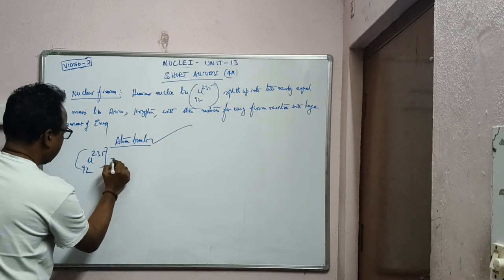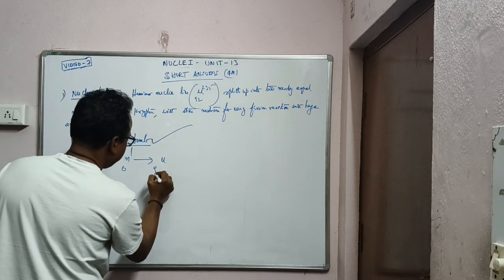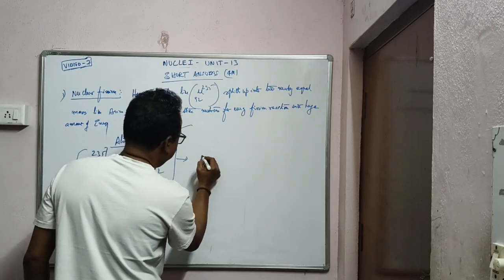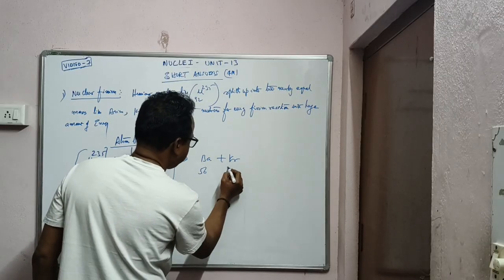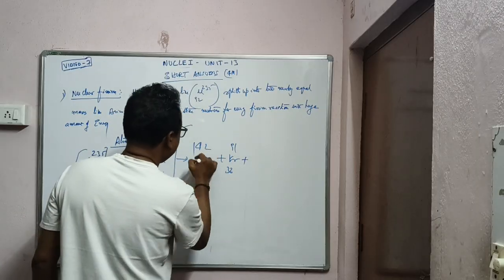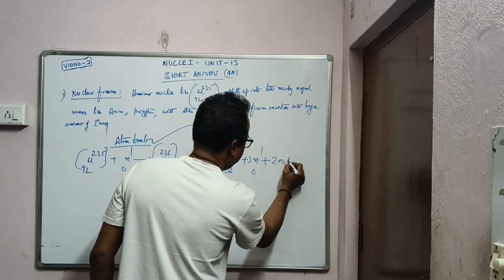Uranium 235 bombards with a slow moving neutron, goes to excited state uranium-236 and splits up into 2 nearly equal masses, barium and krypton, 56, 36, 91, 142, 3 neutrons plus 200 million electron volts.